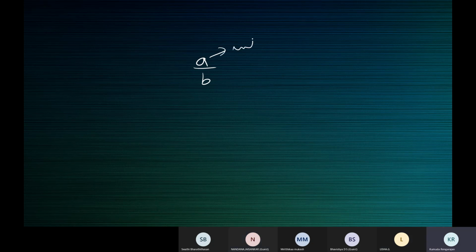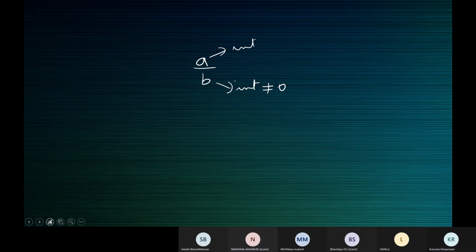If the denominator B should not be equal to 0. Now, Nandana, without looking into your notebook, define a rational number. A rational number is of the form A by B where both are integers and the denominator B should not be equal to 0. Very good, Nandana.